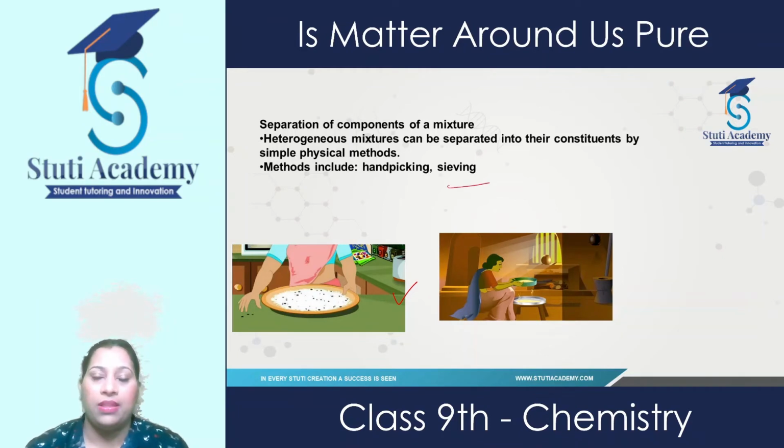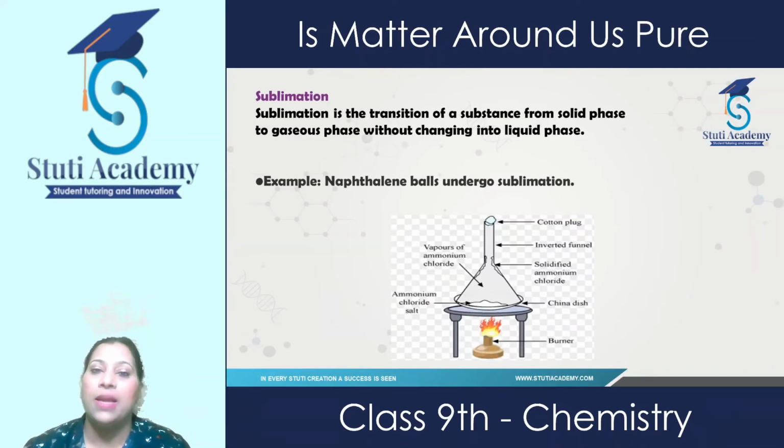Next is the sieving method. When we sieve flour, or people have seen laborers doing work near the construction site, they separate the rock particles from the cement through this sieving method. Next method is sublimation. Sublimation is that method or process in which a solid can be converted directly into gaseous form without going through the liquid phase. For example, naphthalene balls, then camphor.